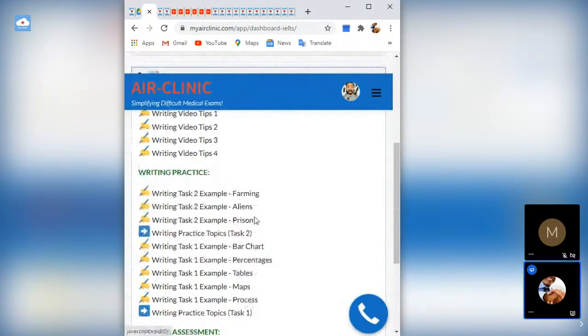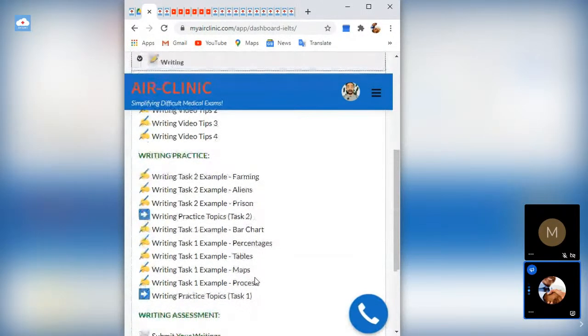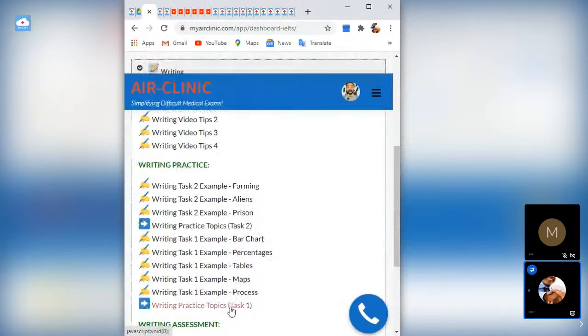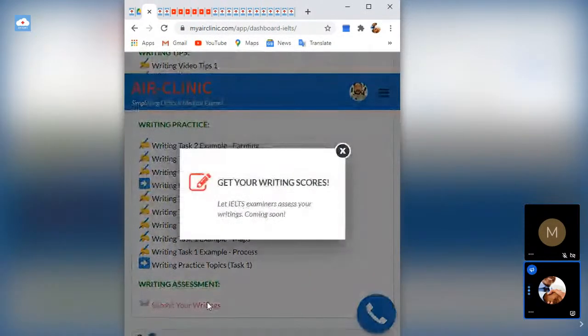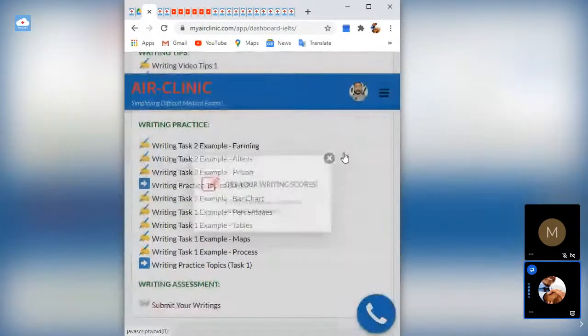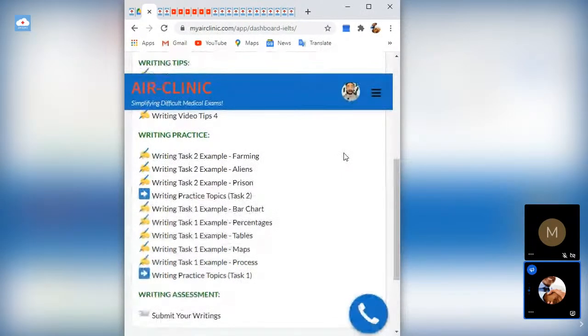In the app, we place the two different tasks side by side. There are topics for writing task one, and topics for writing task two. You are expected to look at the examples from here and then attempt to practice the tasks by yourself, attempt to write by yourself and prepare the answers. Also through the app, we have a mechanism where you can submit your writing to examiners, and they can grade you or give you corrections, saying do this, write it this way, write it that way.